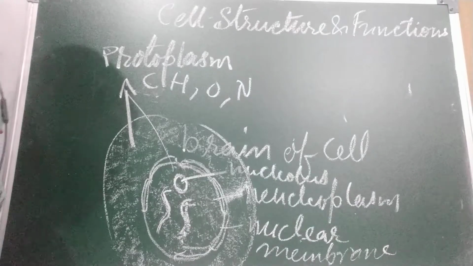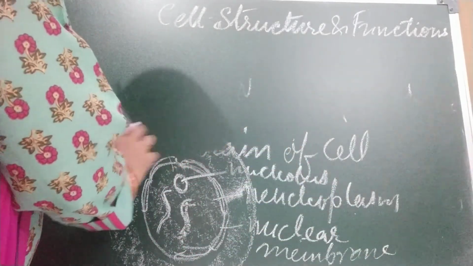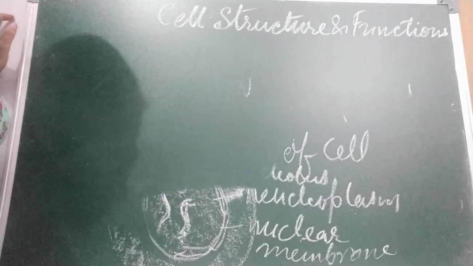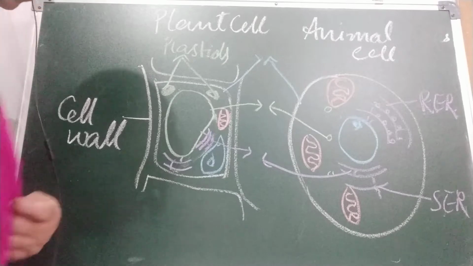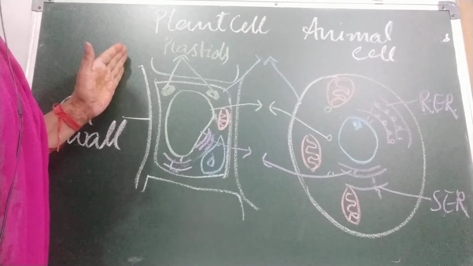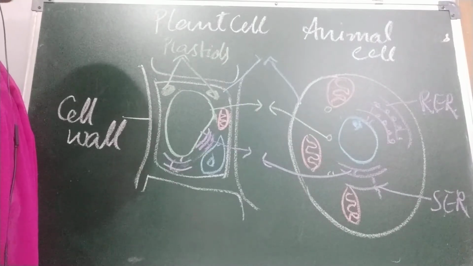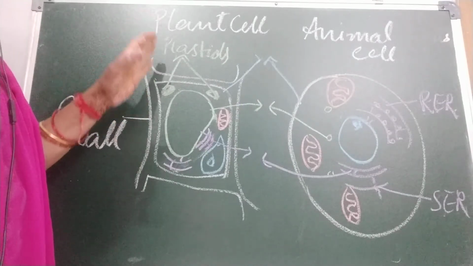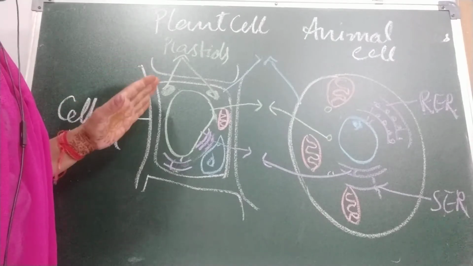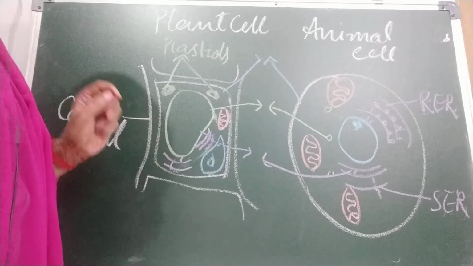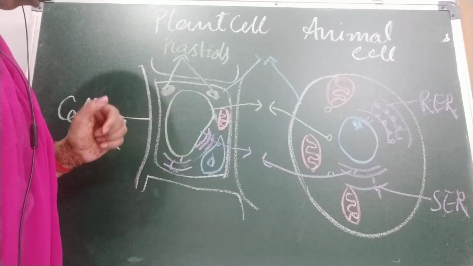Now children, we are going to discuss organelles. I have drawn a plant cell and also an animal cell. We will do the comparative study. These organelles, as I told you, are scattered in the cytoplasm. They are very tiny structures. We can see them only with the help of an electron microscope.